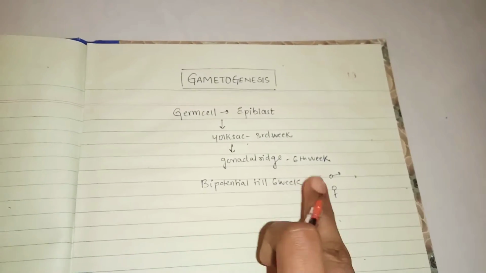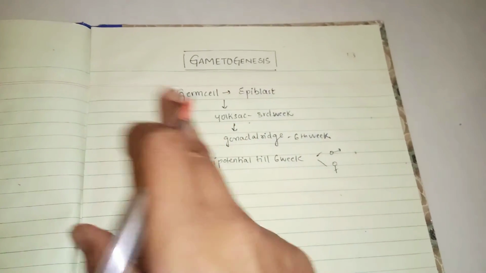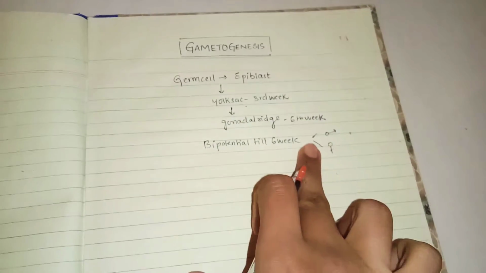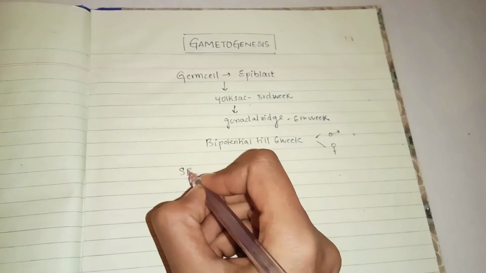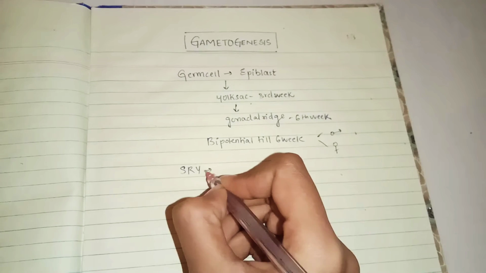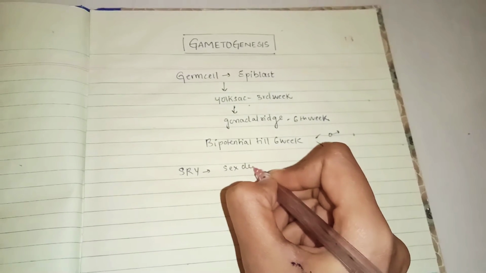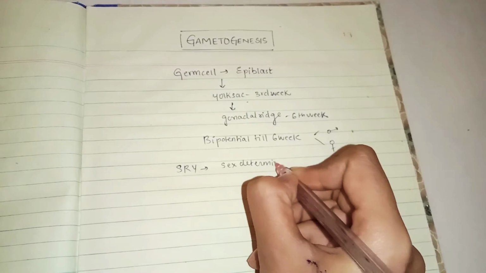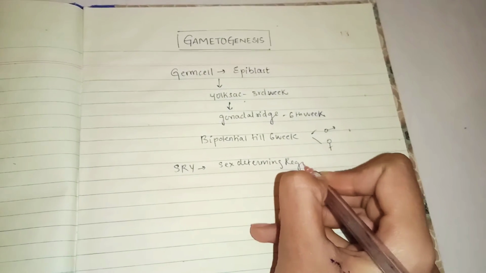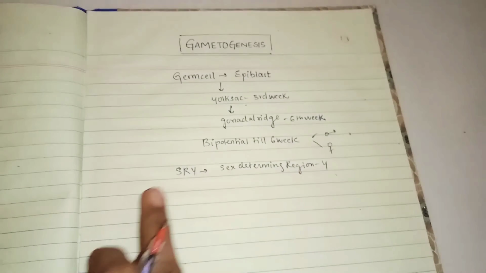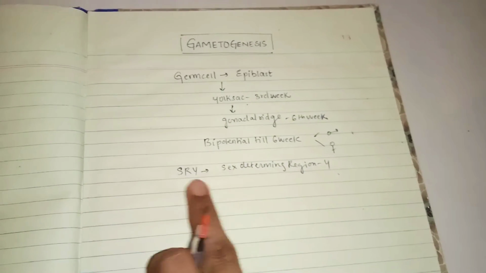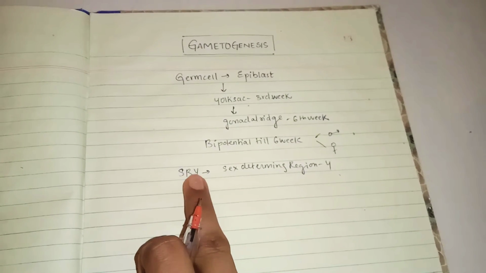So who is going to decide whether the germ cell becomes male or female? The main region is called the SRY region, the sex determining region. The sex determining region is present on the Y chromosome, hence the name SRY, sex related region of the Y chromosome.